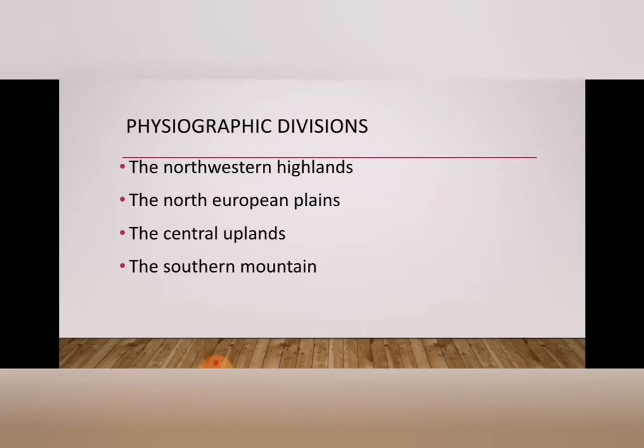Most of the parts of Europe this occupies. It includes European Russia, Poland, Northern Germany, the Netherlands, now Holland, Denmark, Belgium, Northern France, and eastern parts of England. These countries occupy this Northern European plain. It is broad in the east and narrow in the west. In the Netherlands and Belgium, some parts of these plains are below sea level.